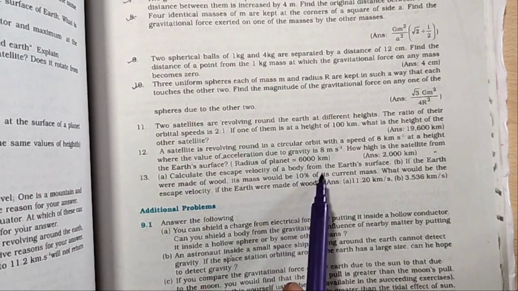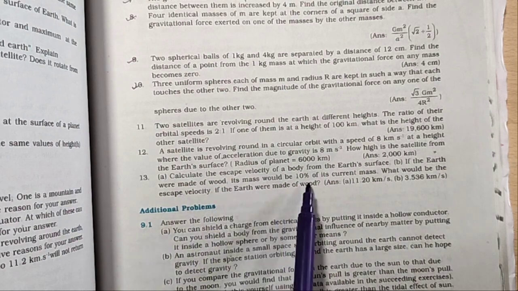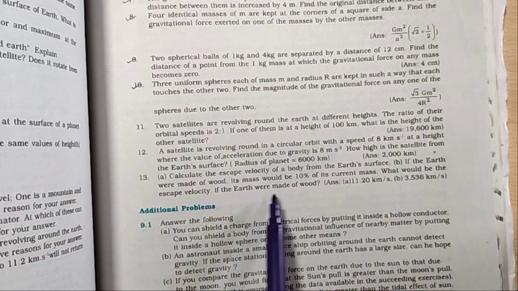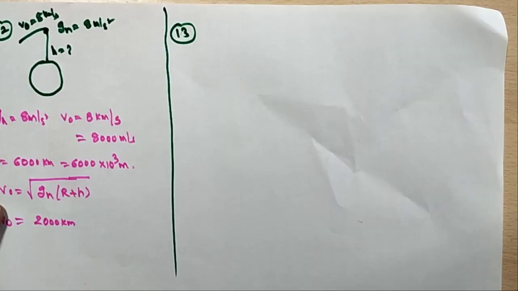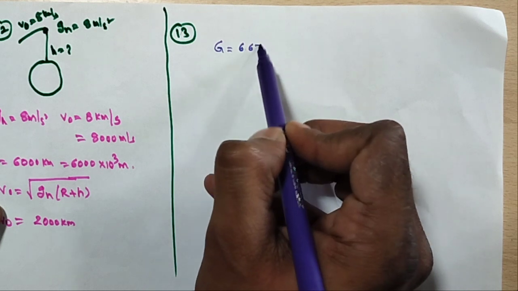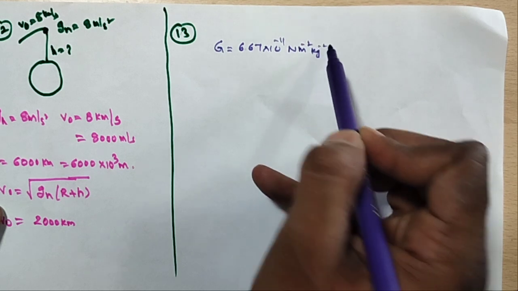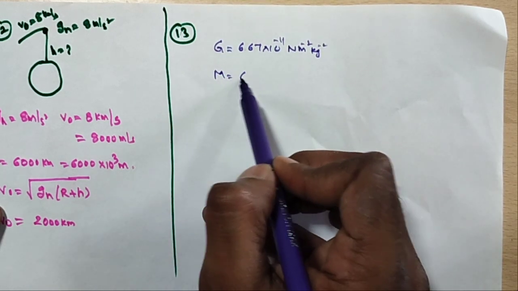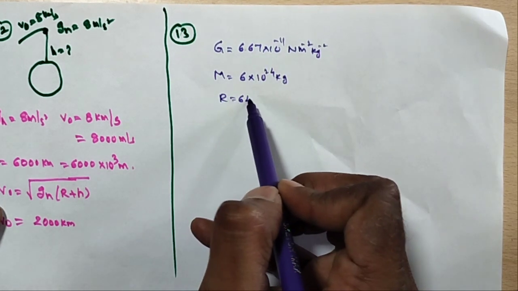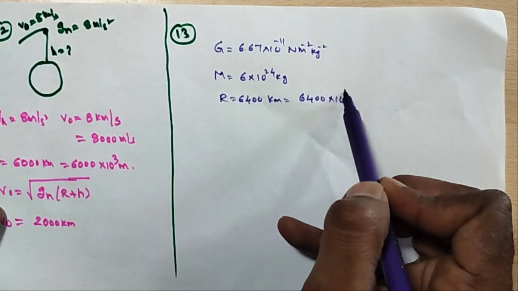Next, 13th problem. Calculate the escape velocity of a body from the earth's surface. If the earth were made of wood, its mass would be 10% of its current mass. What would be the escape velocity if the earth were made of wood? Here, capital G is equal to 6.67 into 10 power minus 11 newton meter square per kg square. The mass of the earth is 6 into 10 power 24 kg. R is equal to 6400 kilometers, that is 6400 into 10 cube meters.